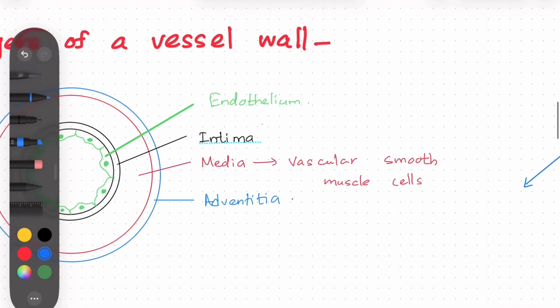This endothelial layer does two main things: vasodilation and vasoconstriction. It produces components that do either vasoconstriction or vasodilation.